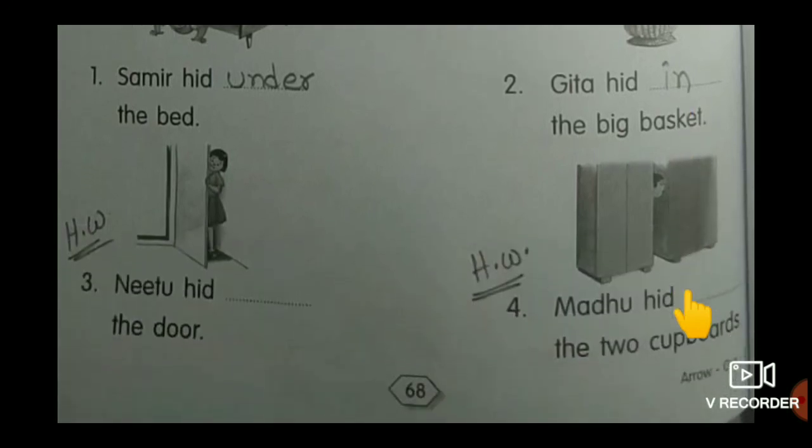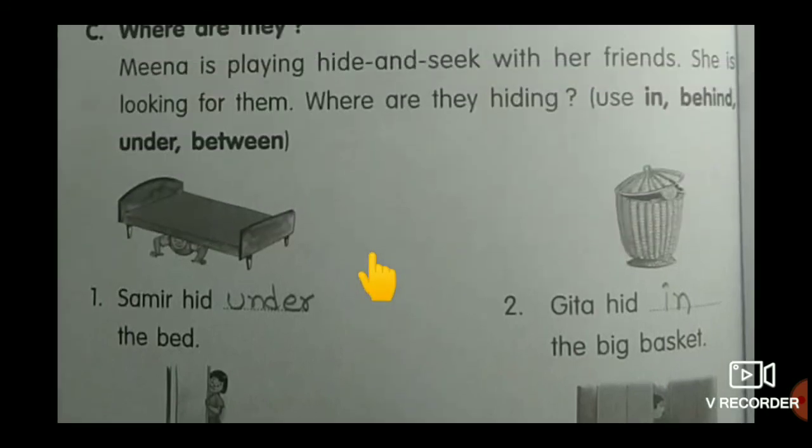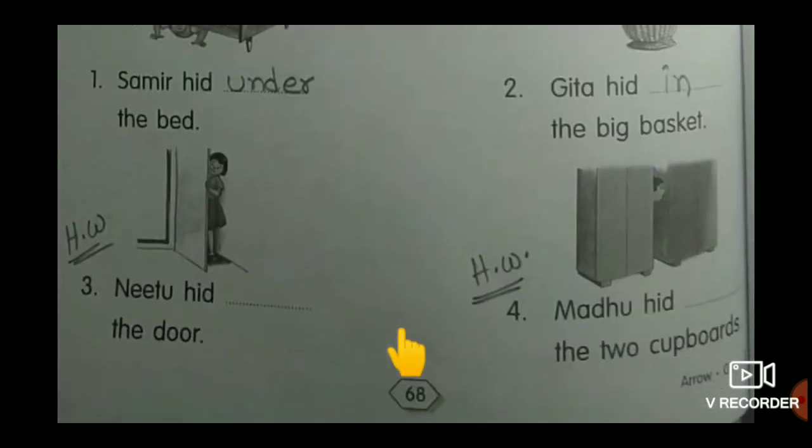Okay. See the next one. Third one, fourth one. Observe the picture, children, and use these hints in the bracket and fill the blanks. Okay. That's all for today's session, children. Read and practice grammar in lesson number 19, prepositions.